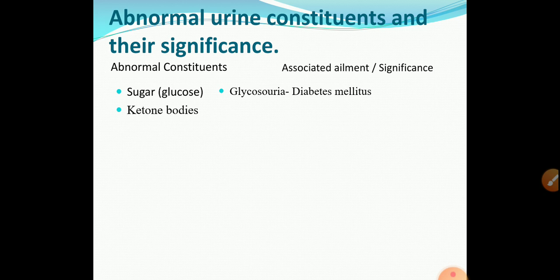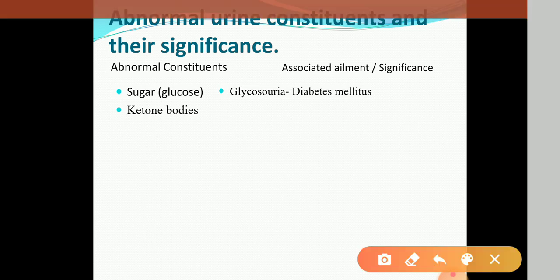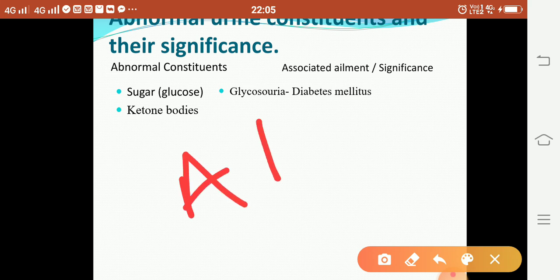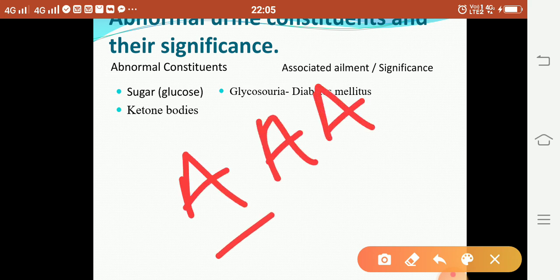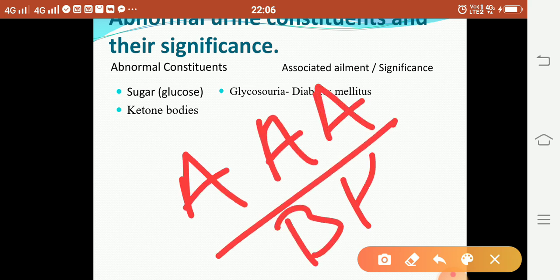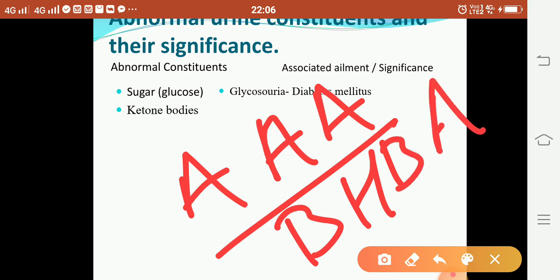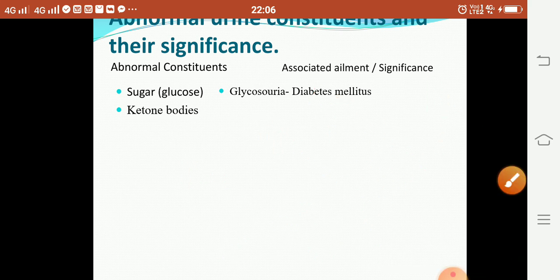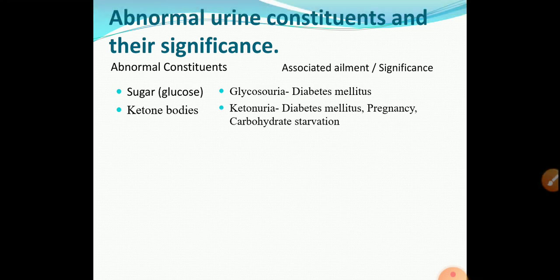Then second, ketone bodies. Ketone bodies means what? Acetone, acetoacetic acid, beta hydroxybutyric acid. These three substances are called ketone bodies. When these ketone bodies are present in the urine, such condition is called ketonuria, and they occur in case of diabetes, in case of pregnancy, in case of carbohydrate starvation.